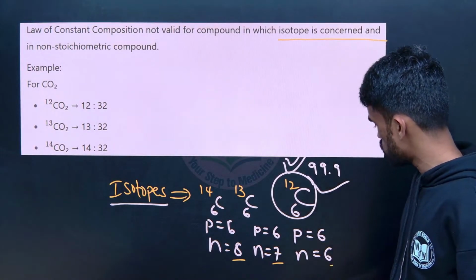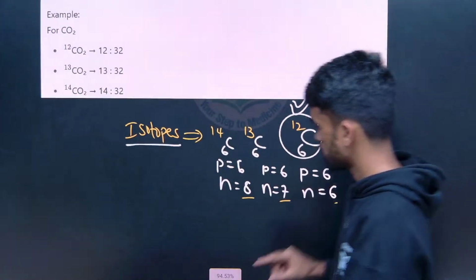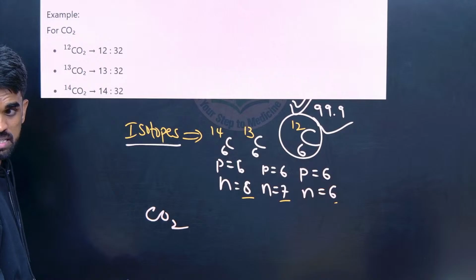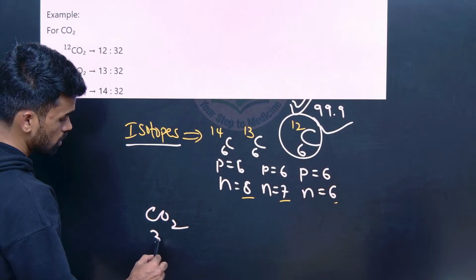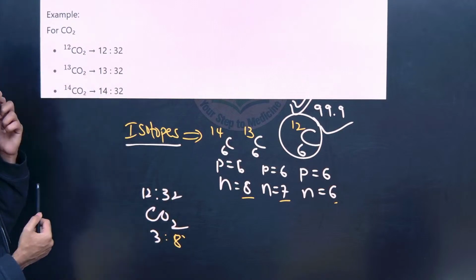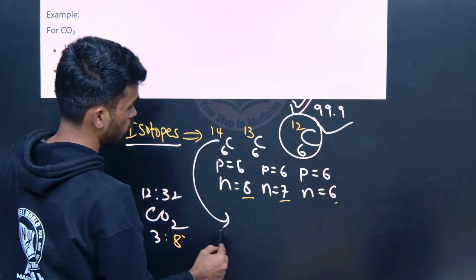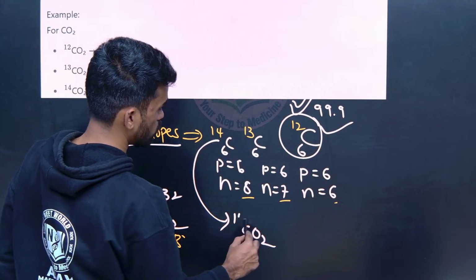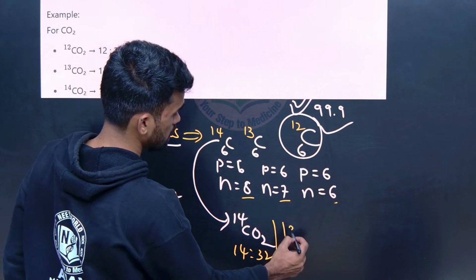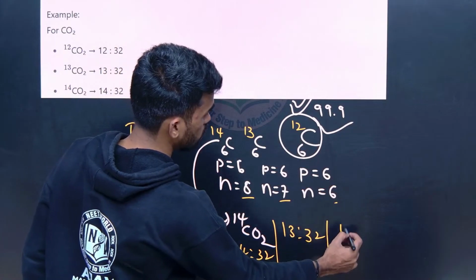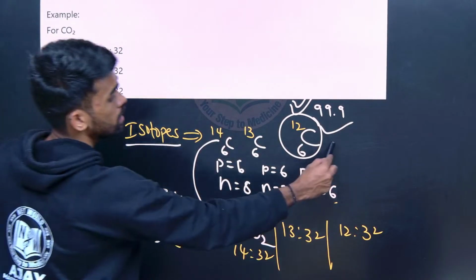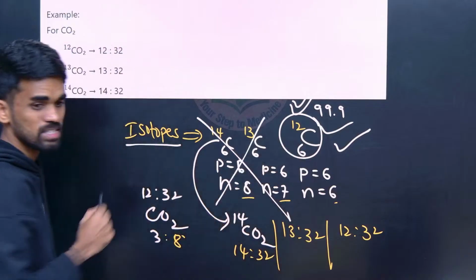Now in this case, if you see, I have carbon dioxide. What is the fixed ratio of masses? 3:8, or I can say 12 is to 32. But if I consider C14, what are you going to get? CO2 formed from C14 gives 14 is to 32. For C13 it is 13 is to 32. Here you are going to get 12 is to 32. Out of this, which is satisfying this condition? Only C12.